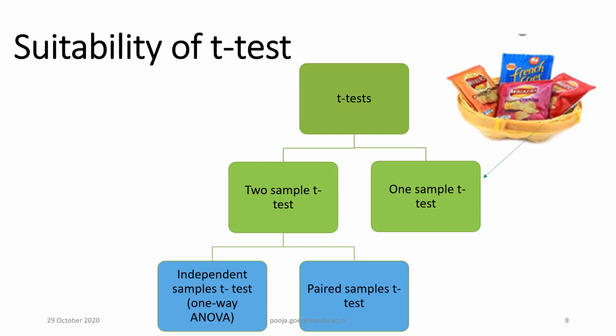Maybe tire company, maybe bulb company. If a company says that my bulb works for 500 hours, it doesn't mean that it uses every bulb and then sends it to you. So they take a sample, and on that basis, they make the claim. So sample checking karna, that still the claims of the companies are true. I may take 50 bulbs, 40 bulbs, 20 bulbs, and I can use them and check them. If they are working for 500 hours, maybe 499 hours, or maybe 510 hours, there is a certain range.